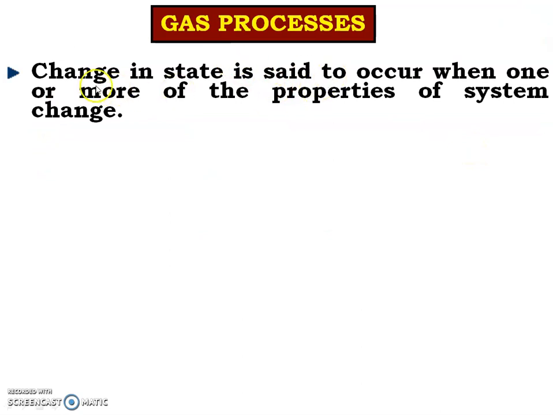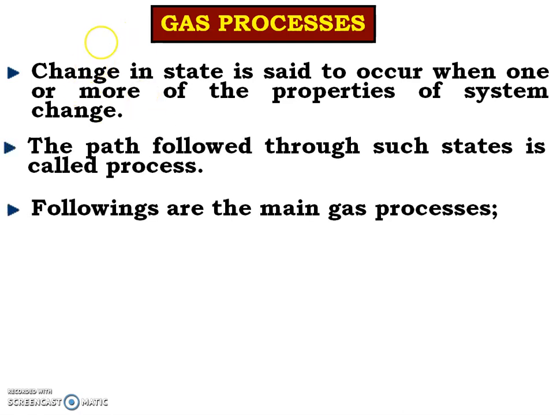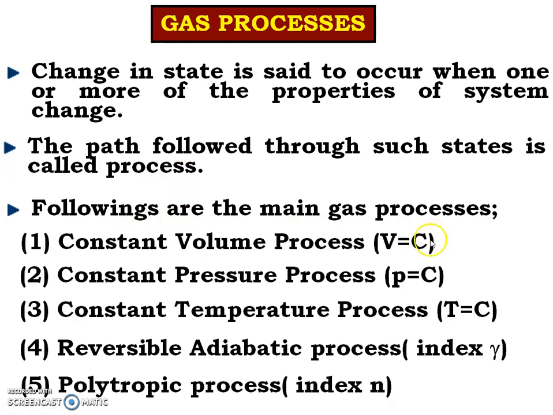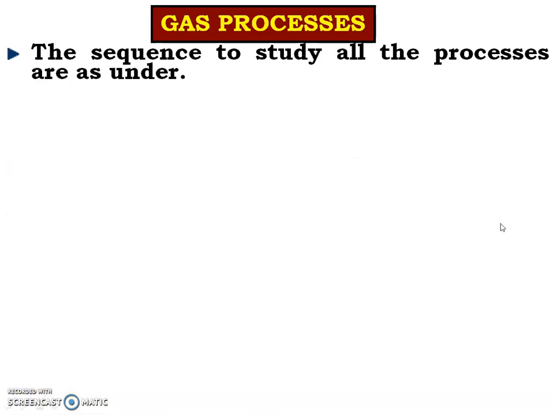Gas processes. Change in state is said to occur when one or more of the properties of the system changes. It means if the property of a system changes, it is said that the state of the system has changed. It means the system has passed from state 1 to state 2, and the path followed through such states is called process. Following are the main gas processes: constant volume process, constant pressure process, constant temperature process, reversible adiabatic process, and polytropic process. Let us study the constant volume process.